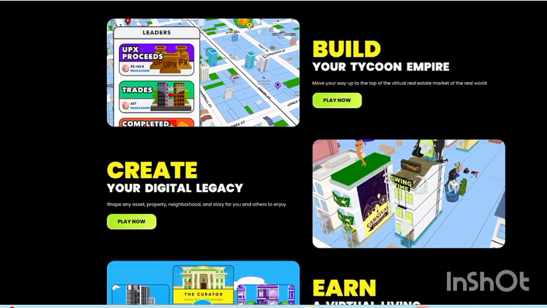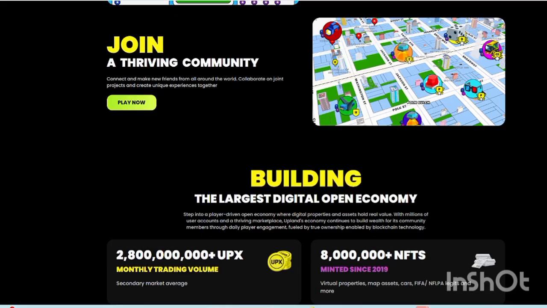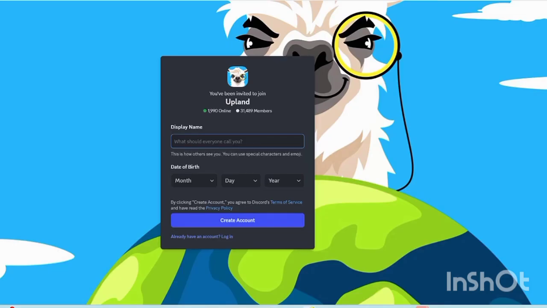You can create your digital assets, your property, your neighborhood, and you can also design a complete society on it. Then you can also make wealth when you start your virtual living here. Next you can follow them on their thriving community-driven world and collaboration. You can also find their social media links too, and you can be one of the members.